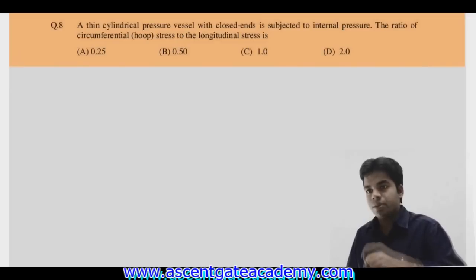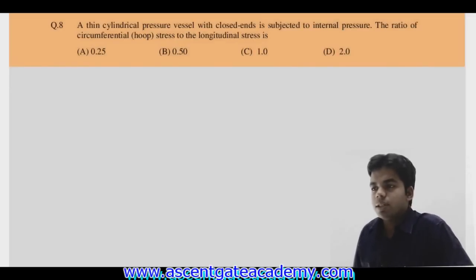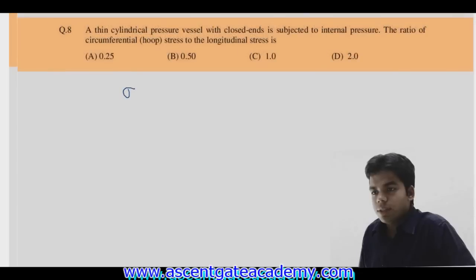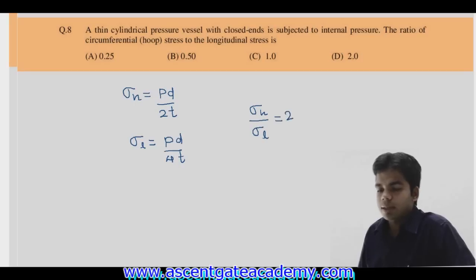Question number 8. A thin cylindrical pressure vessel with closed ends is subjected to internal pressure. The ratio of circumferential stress to longitudinal stress is? Okay, so we have a thin cylindrical pressure vessel, and as we know, what is circumferential or hoop stress? PD by 2T. And what is the value of longitudinal stress in a thin cylindrical vessel? PD by 4T. So we have to determine the ratio. So this sigma H to sigma L will be equal to 2. That's it. Answer is D.